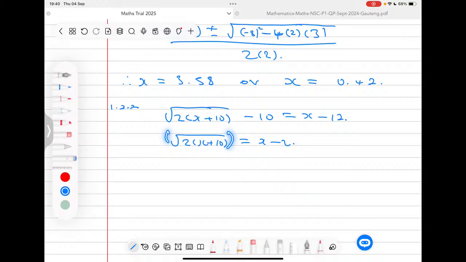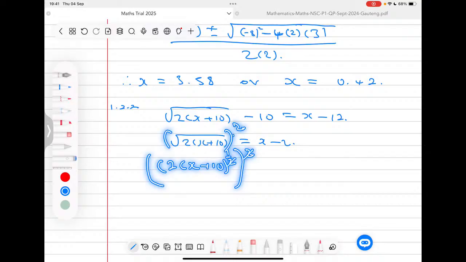Now we can square both sides. Remember what you do on the left, you do on the right. Now when we square this side, the square root and the 2 would cancel. Remember that the square root is the same as the power of 1 over 2. So it's like here we're having 2x plus 10 to the power 1 over 2, but we still have here the 2 because I'm going to square here.